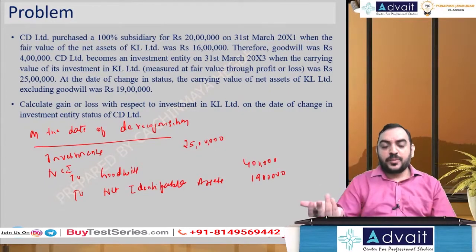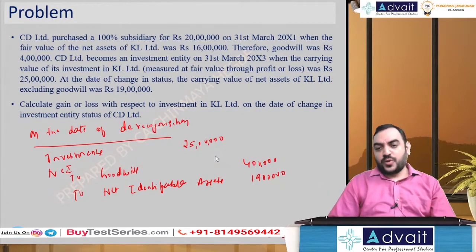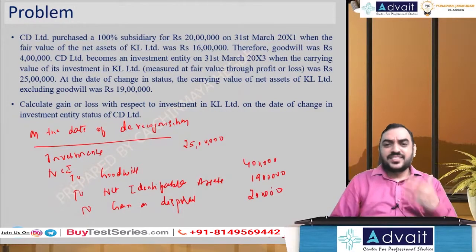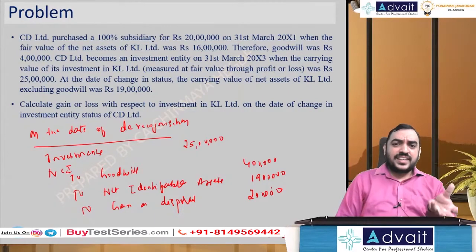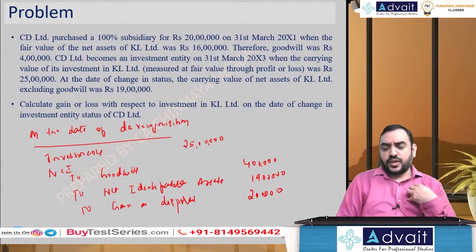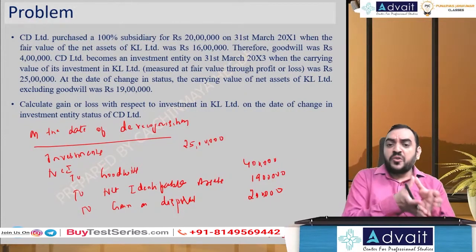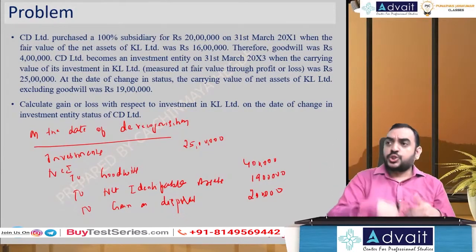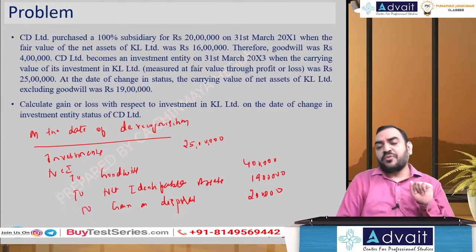So what will happen to the balance 2 lakh? It's a gain that you have to recognize. So we are going to show 2 lakh gain on disposal. Understanding, right? The net assets and liabilities of the subsidiary you're showing as part of your holding company, 19 lakh. Goodwill you're showing 4 lakh. So effective book value 23 lakh, but I'm selling for 25 lakh. So 23 lakh sold for 25, 2 lakh is my profit.